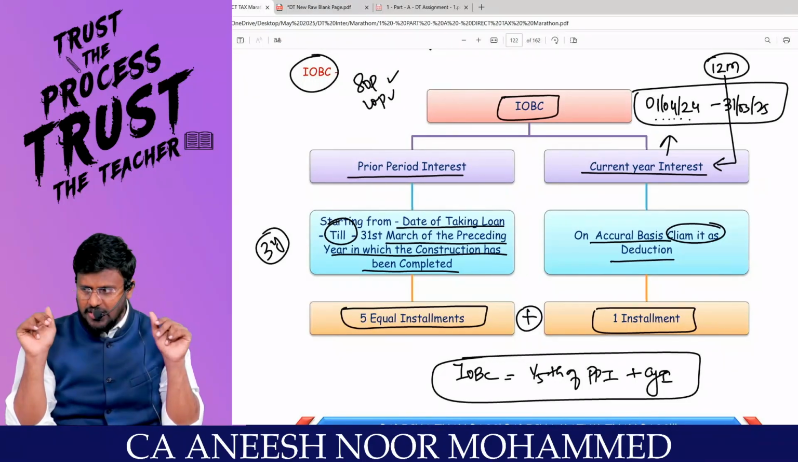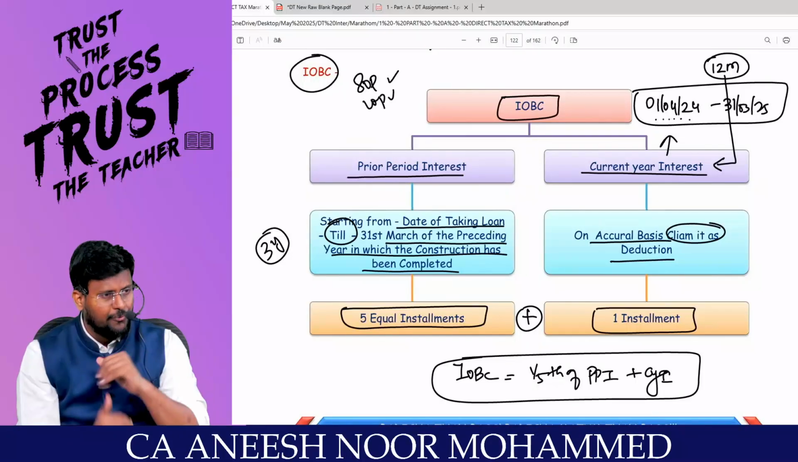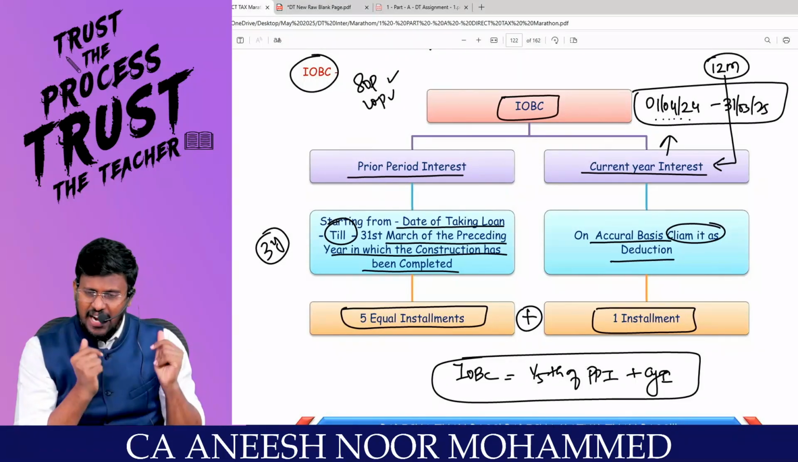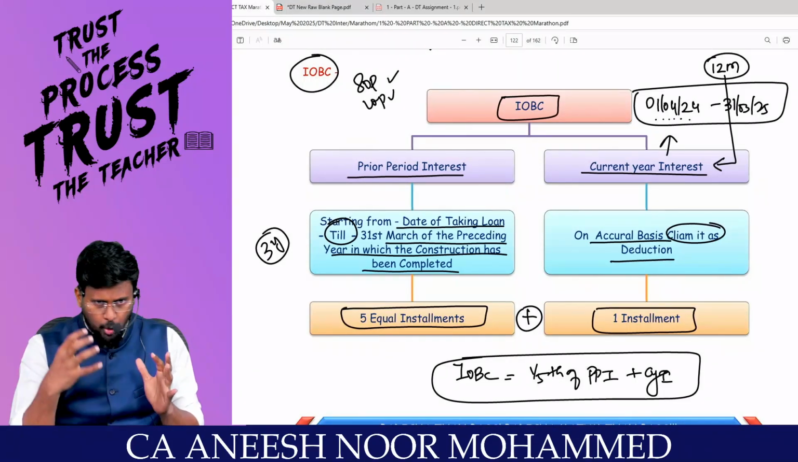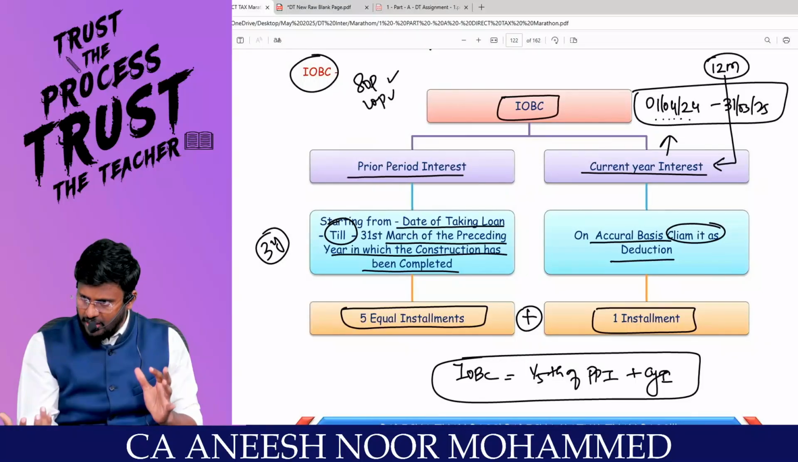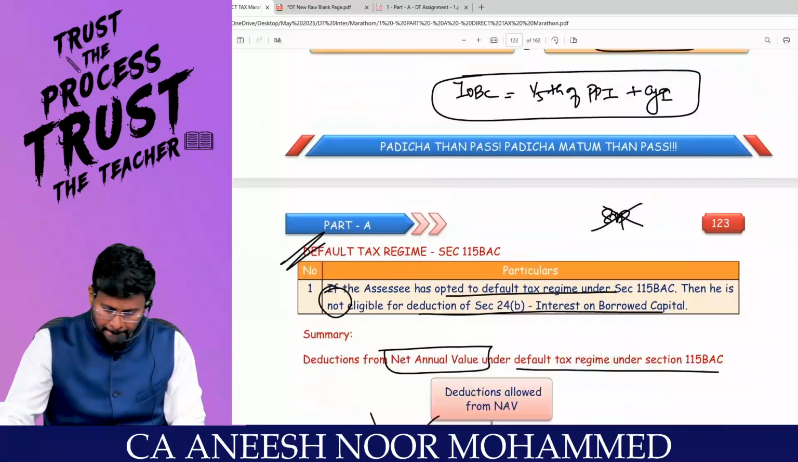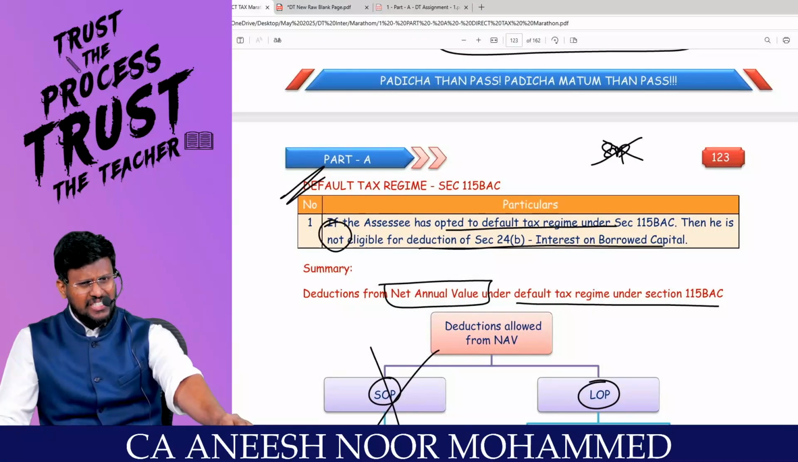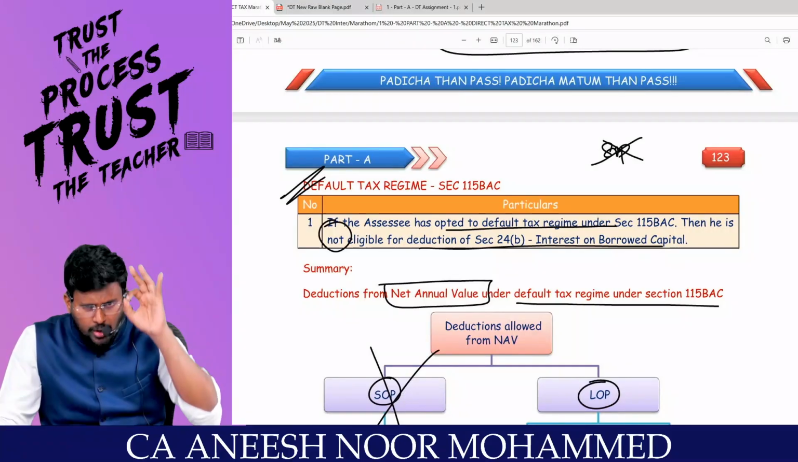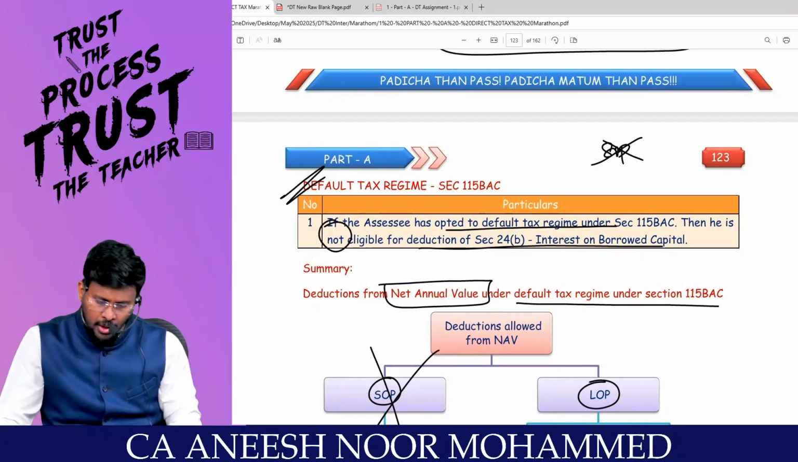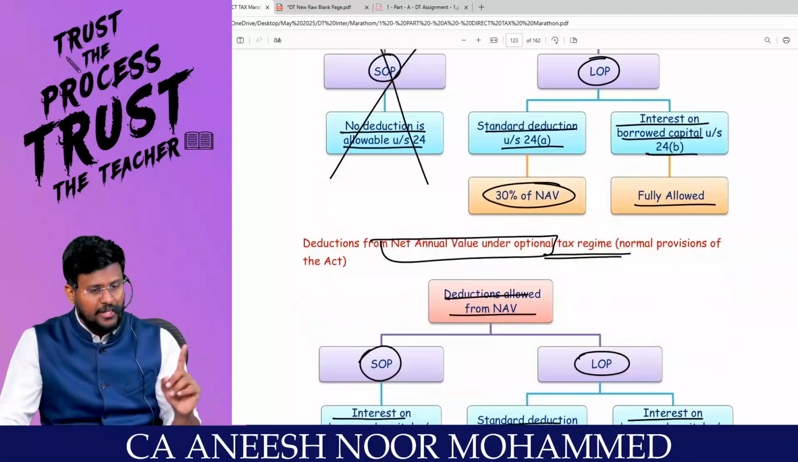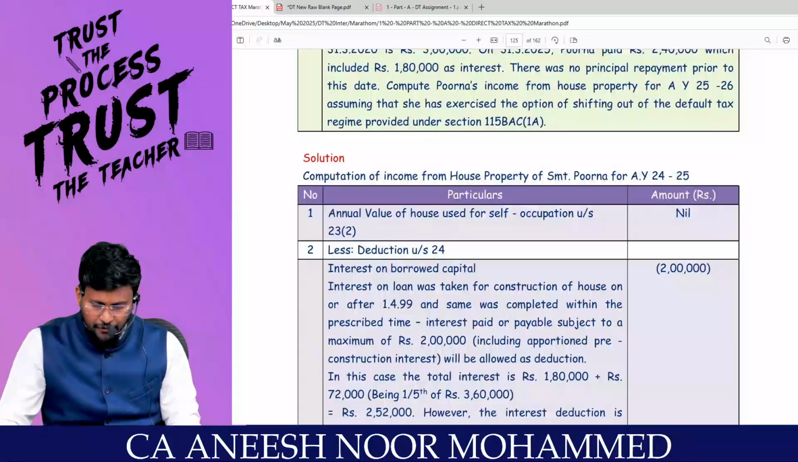This prior period interest, you can claim as a deduction over a period of 5 years. And current year interest, 100% you can claim. That means interest on borrowed capital is equal to 1/5 of the prior period interest plus the current year interest. Comfortable? Now, under section 24B, deduction will be available only if you are travelling through the optional tax regime. You are not entitled to get it under the default tax regime.